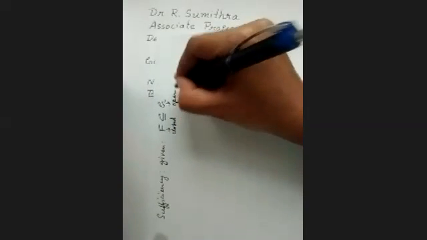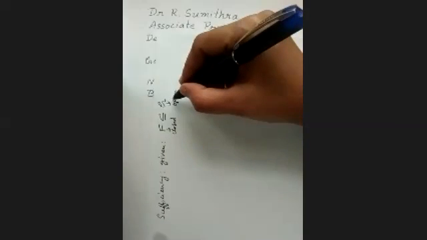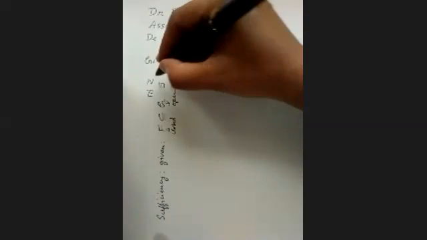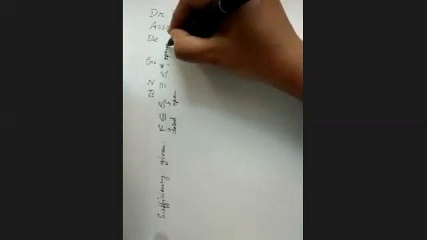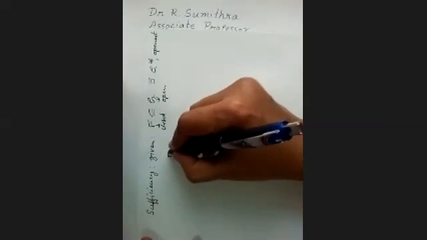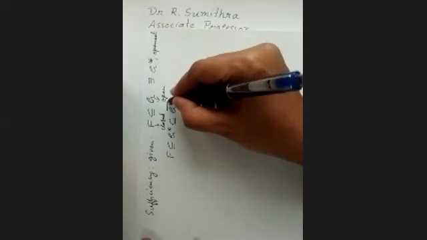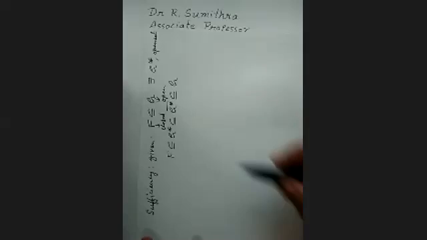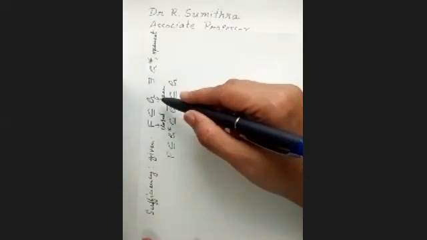We have a topological space where any closed set F is contained in another open set G. Then whenever this happens, there exists G star, another open set, such that F is contained in G star, that is contained in G star bar, that is contained in the open set G. So this happens in a topological space whenever we have a closed set contained in an open set G.